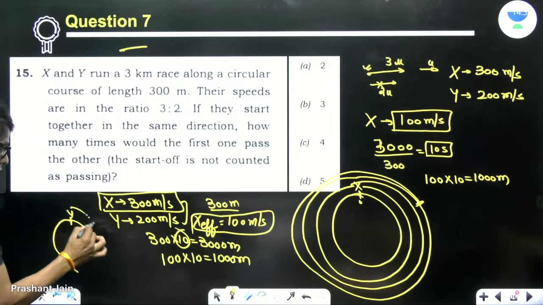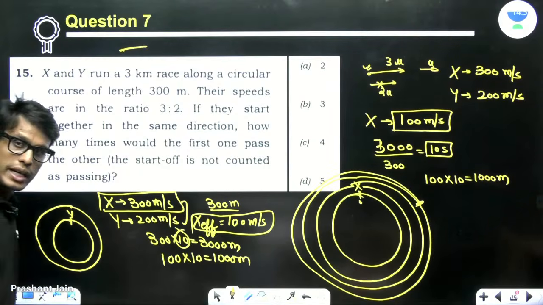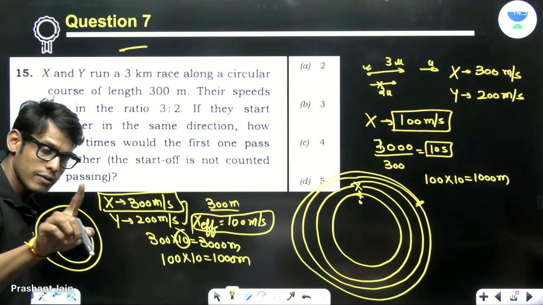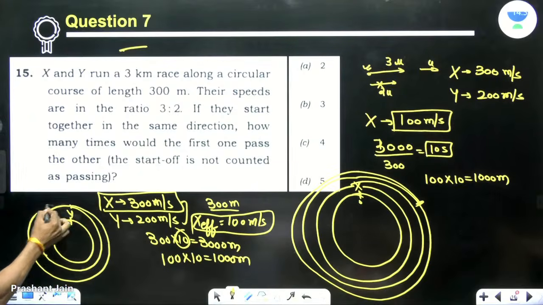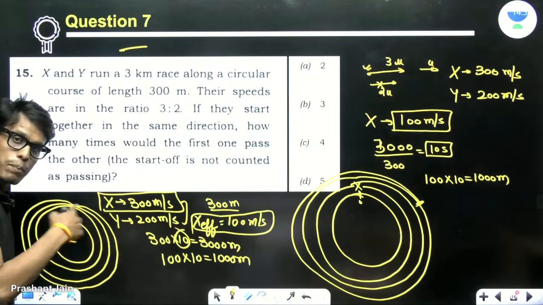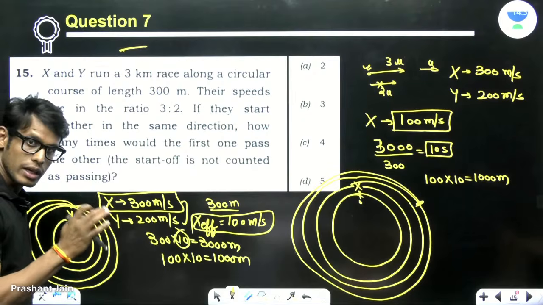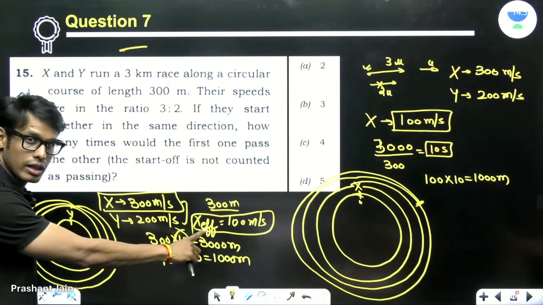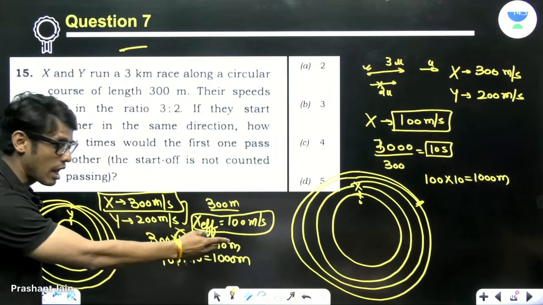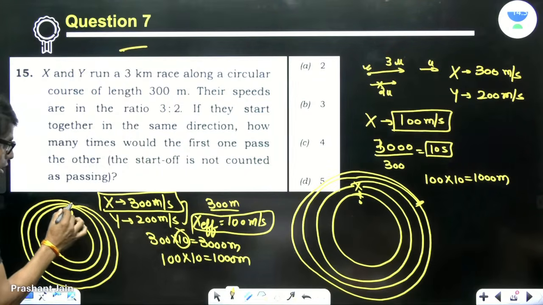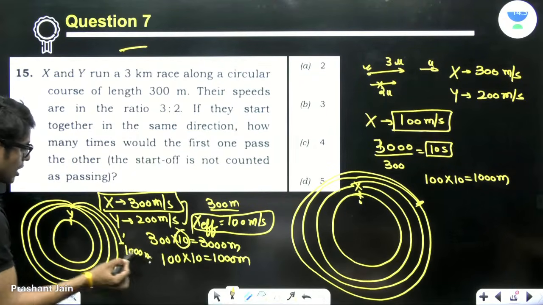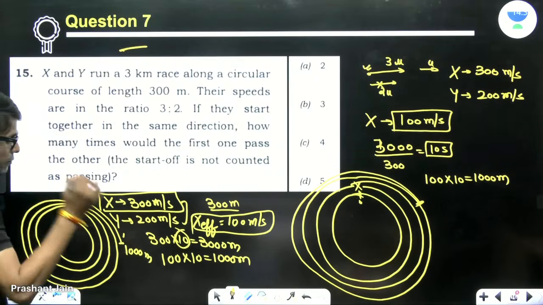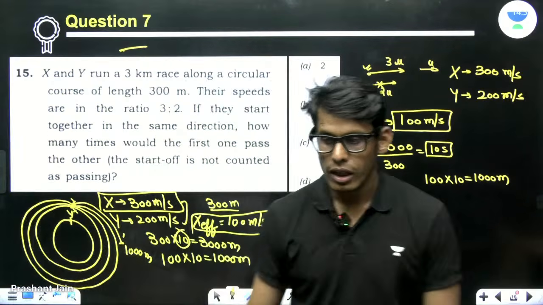Now see, in one round, he will complete 300 meters, and he has crossed Y one time. Second time, third time. Since these are 3 complete revolutions, 900 meter is what X effective has run, because the speed is too high. Now, he will run simply 100 meters. His 1000 meters are completed. How many times has it crossed? 1, 2, 3. 3 times it has crossed.